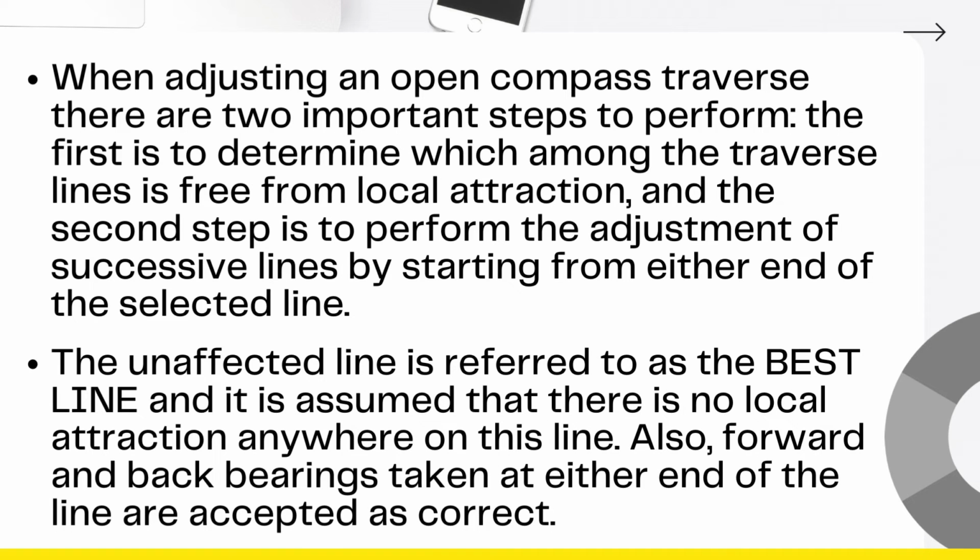So if we are going to adjust an open compass traverse, we need to take note of these two important steps. First, we need to determine which of the lines or stations are free from local attraction. Lines that are unaffected or free from local attraction are what we call the best line. Let us also bear in mind that if there are two or more non-adjoining lines that are free from local attraction, only one of these lines can be considered the best line. The second step is to perform the adjustment of successive lines by starting from either end of the selected line.